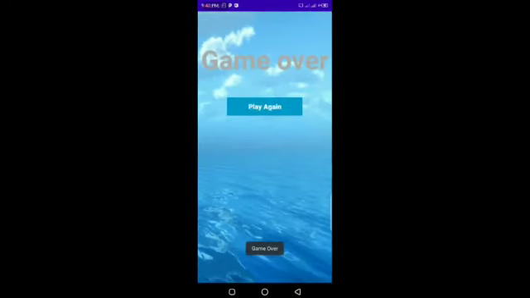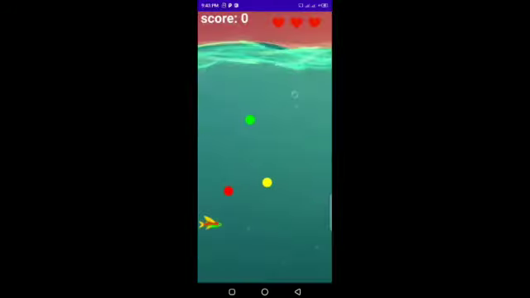If I get the red ball, I get 3 red balls. Then the life of the fish is destroyed. When the life of the fish is finished, then it sends the user to the game over activity. This is the game over activity, and if the user clicks on play again, then the game will play again. Let's see. I click on the play again button.